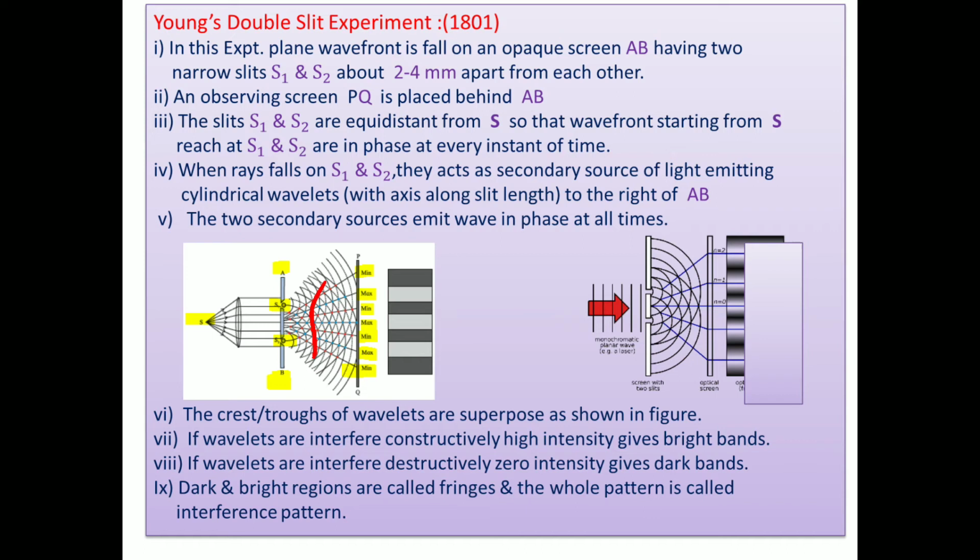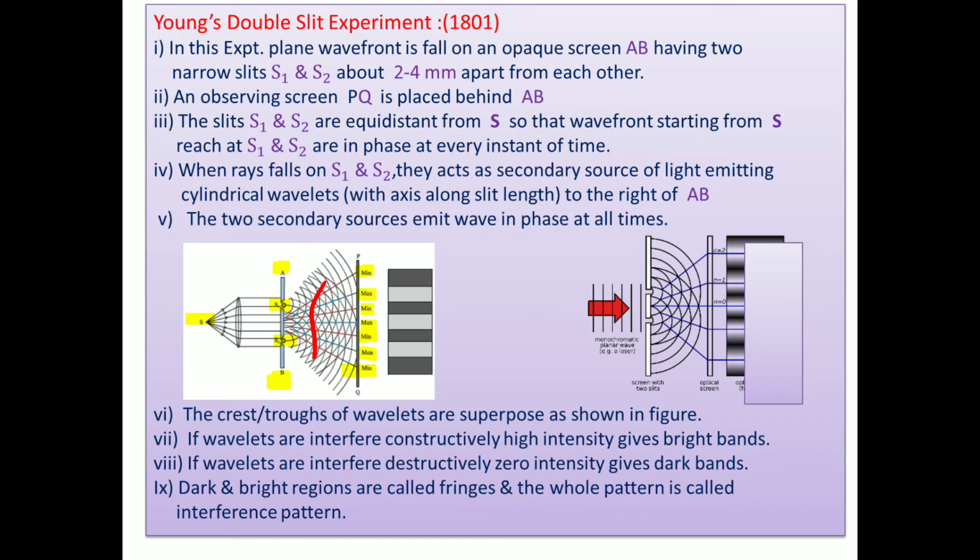Similar to water waves, there are some points at which the crest of one wave from S1 meets the crest of the other, or trough meets trough, and we get bright points. But at some points the crest of one falls on the trough of the other, and we get dark points.